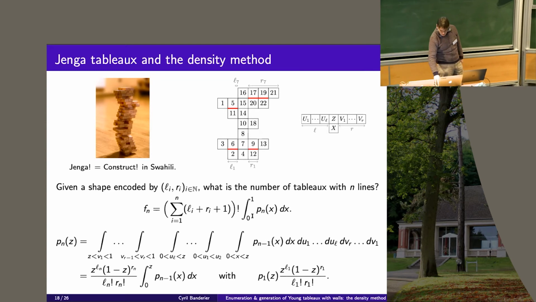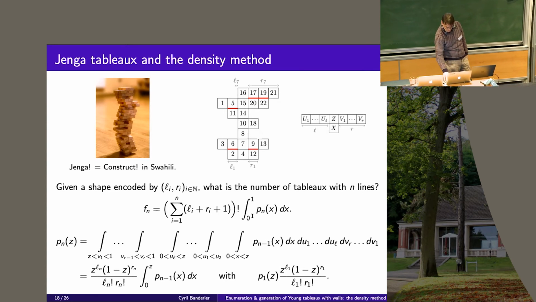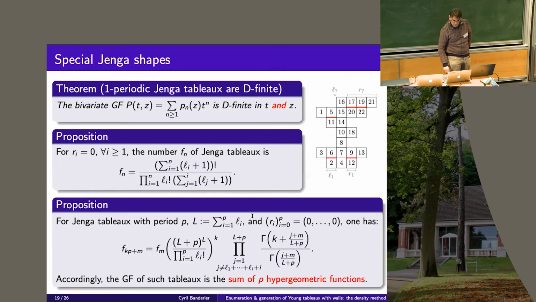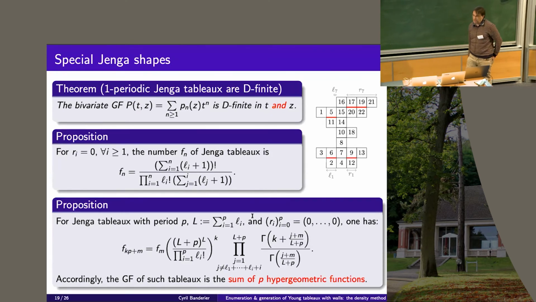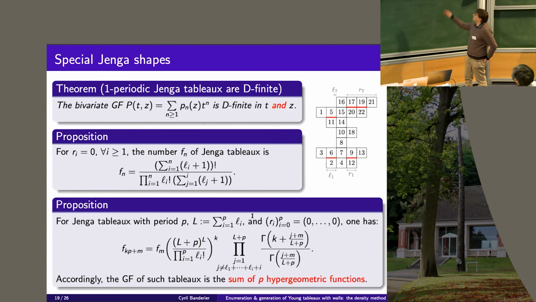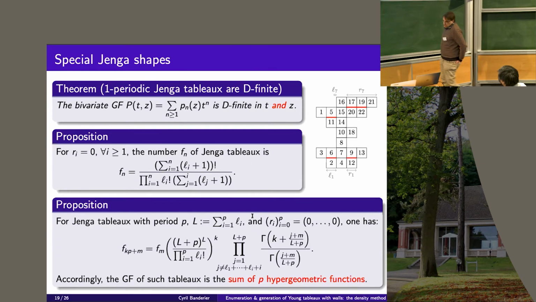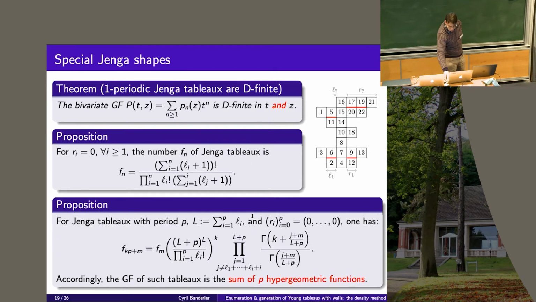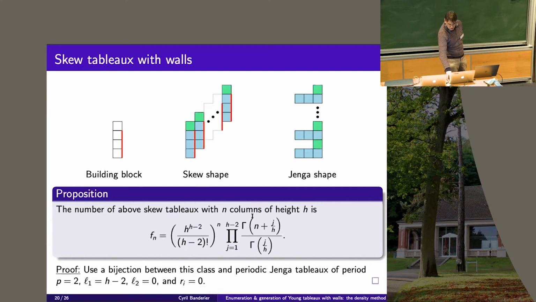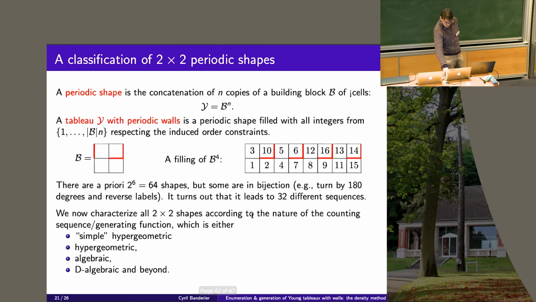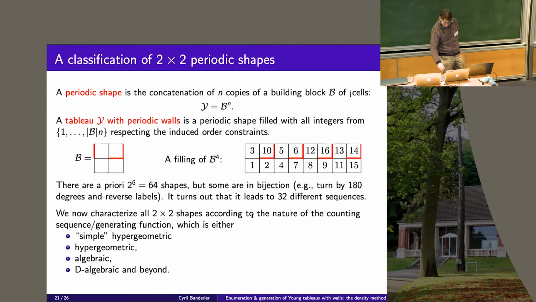You just apply the method, you do the stuff, and you get a full family of hypergeometric functions, and in fact of sums of hypergeometric functions, which is of this type. If you play with other shapes, you can play with Q shapes and so on. You also get nice hypergeometric functions. And I want to end with a family of examples in which there is still one open problem.